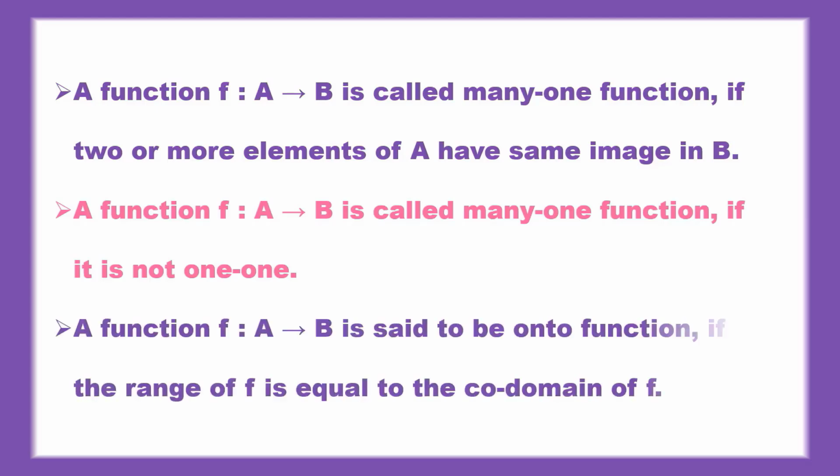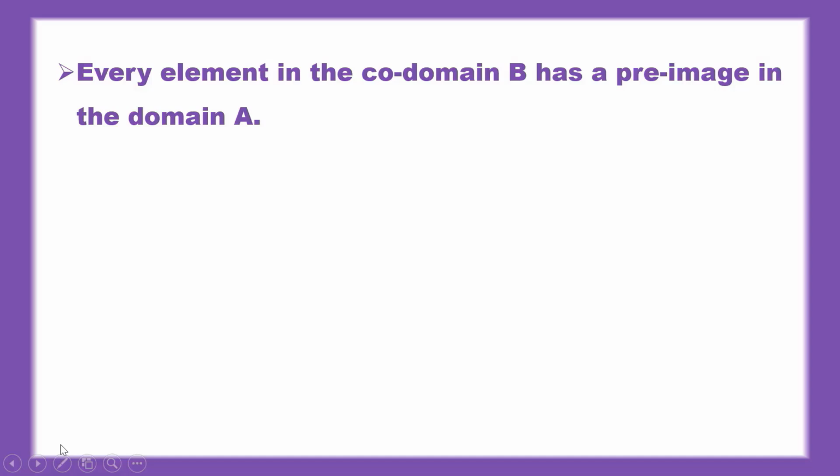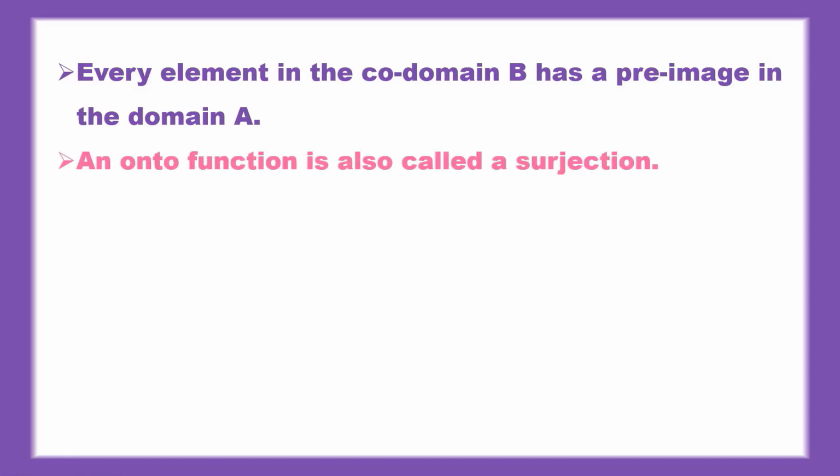A function f from A to B is called a many-one function if it is not one-one. A function f from A to B is said to be an onto function if the range of f is equal to the codomain of f. Every element in the codomain B has a pre-image in the domain A. An onto function is also called a surjection.